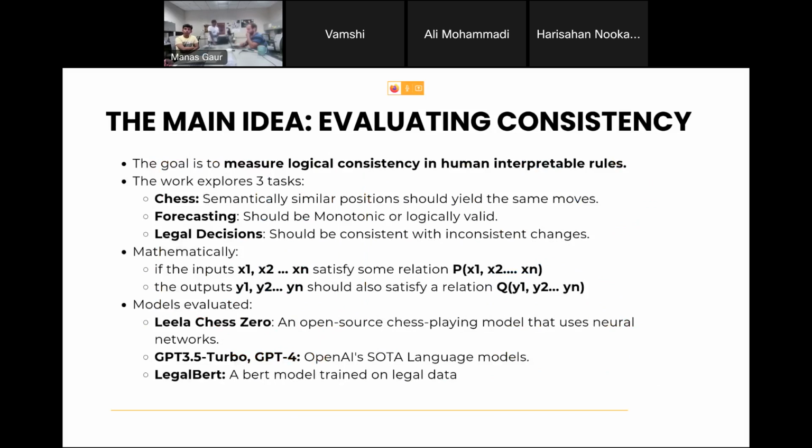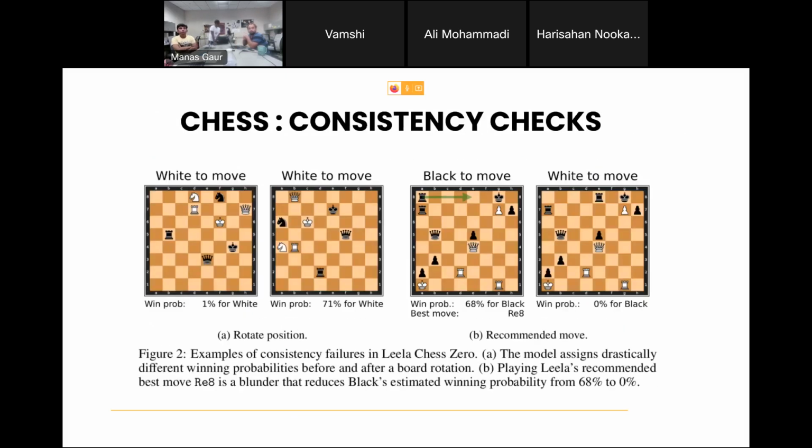So for the chess task they looked at Leela Chess Zero. This is an open source neural network based chess model. For forecasting they use GPT 3.5 and GPT 4, and for legal predictions as well. So I'll go into the details now. For the first one, these are two examples. The position rotation thing I've already talked about. If you look at the right one, that's a recommended move.